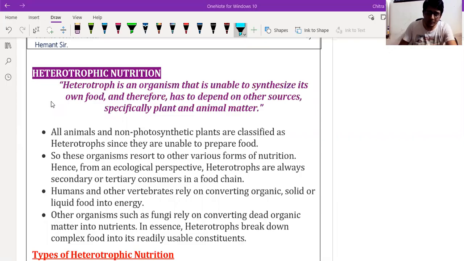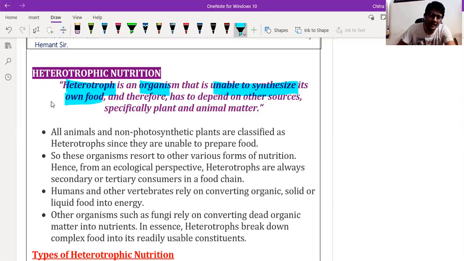A heterotroph is an organism that is unable to synthesize its own food, because they do not have the capacity to synthesize their own food like plants do. That's why they have to depend on other organisms, because they do not have any option.